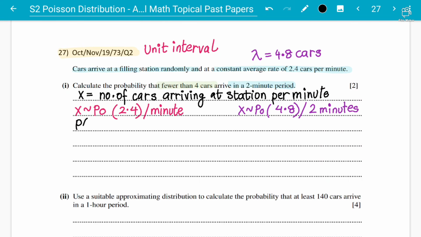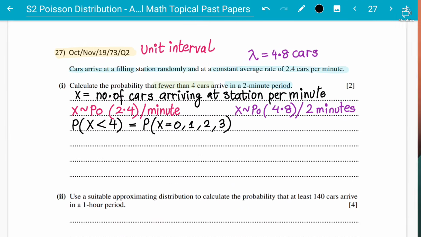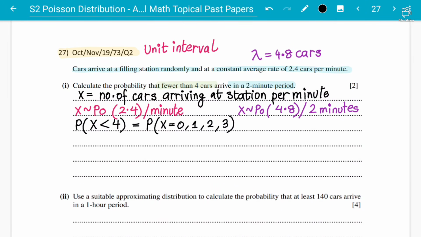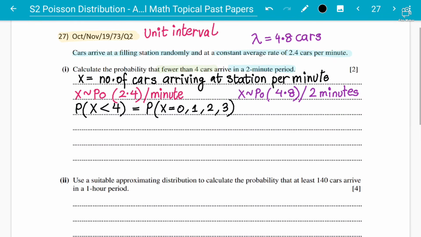And then you have to find the probability of X less than 4, since fewer than 4 means less than 4. Students, this is another concept: fewer than 4 means you don't include 4 in it. So you have to find the probability of 0, 1, 2 and 3, and you're not going to find the probability for 4.